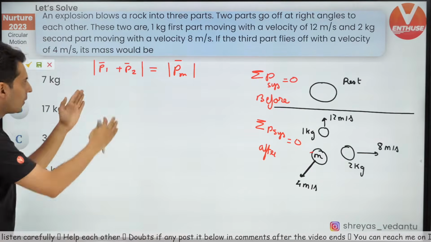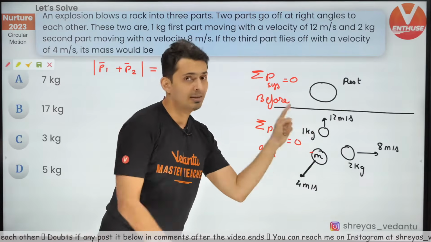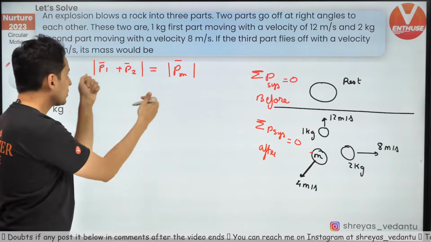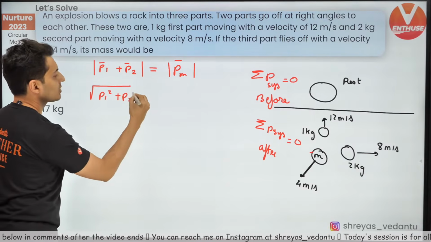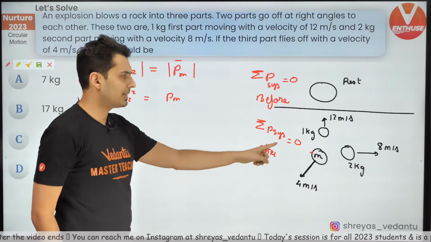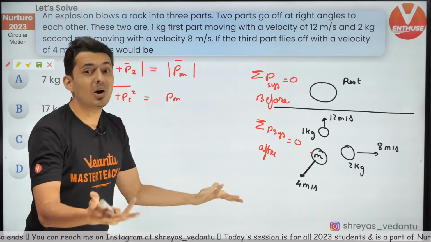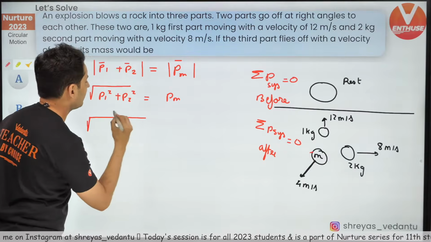So let's find out the magnitude of P1 and P2. Remember they are perpendicular, so it will be root of P1 square plus P2 square, and this will be equal to Pm. I hope that makes sense because they are perpendicular, Pythagoras. So what is P1 square and P2 square?